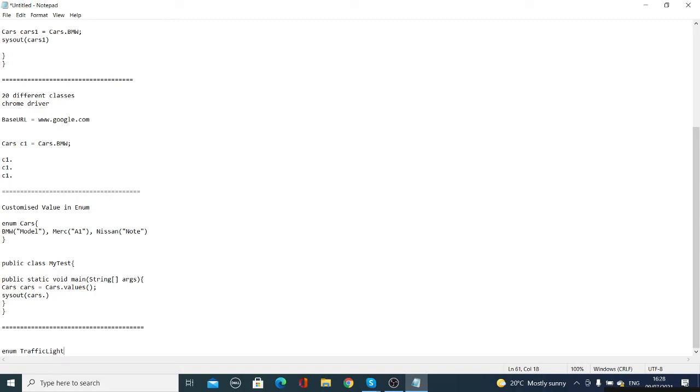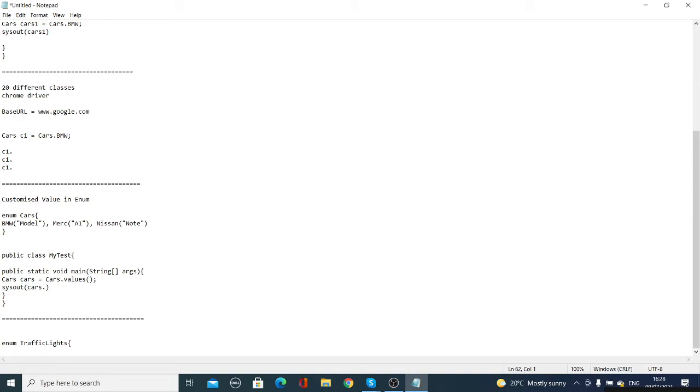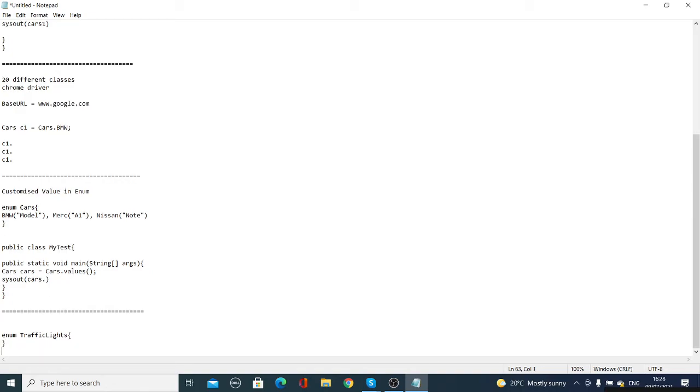What are the traffic lights we have? Remember, we have three lights. What are the lights? Red, amber, green. So let's define the value for red. What value for that? Stop. When it is red, we have to stop.